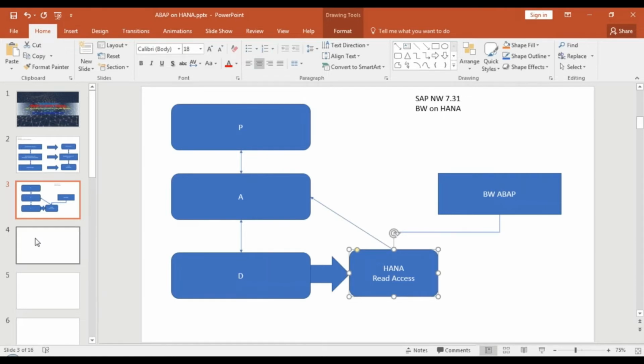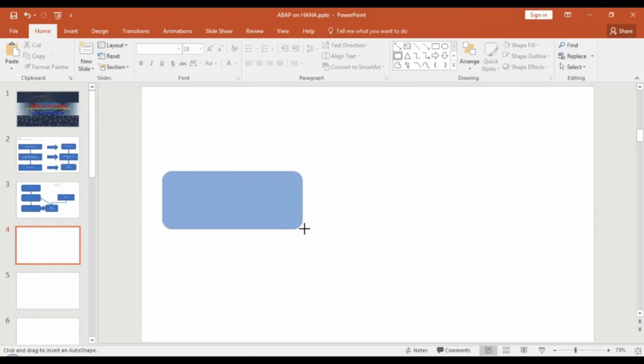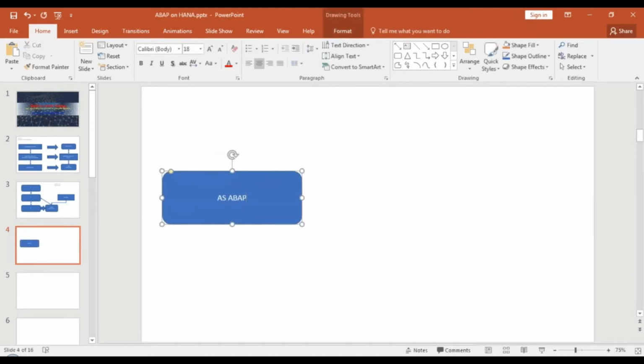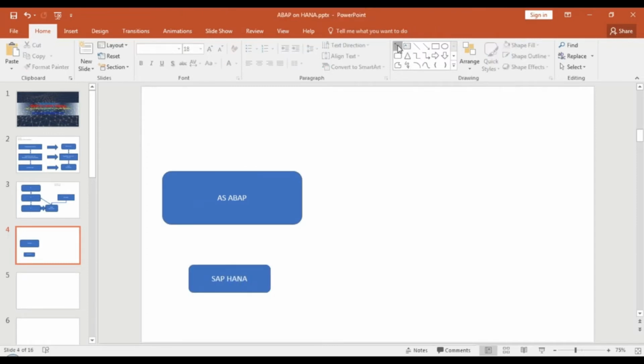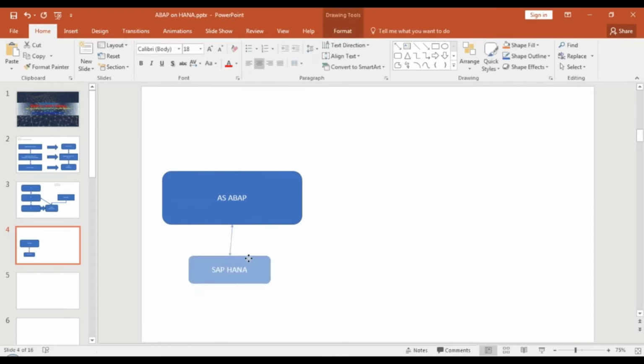And then at a later point of time, they announced that any ABAP application server can run natively on the SAP HANA database. From which version? Can anybody guess? From which version of SAP NetWeaver is it possible to run SAP HANA as a primary database, replacing the current database with SAP HANA? Yes, you're right, Sridhar. It's SAP NetWeaver 7.4 onwards. You can now replace your current database with the SAP HANA database and run it as a primary database.